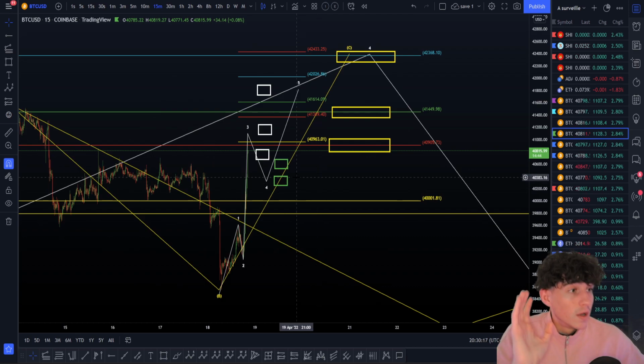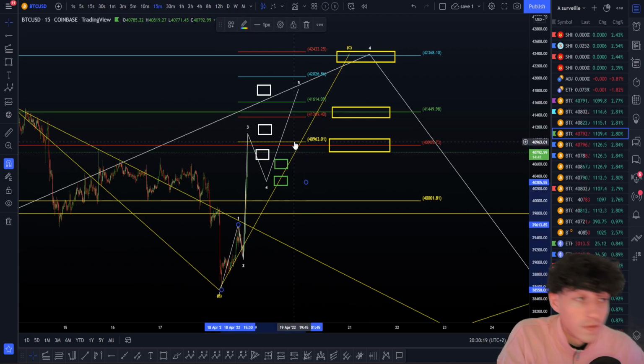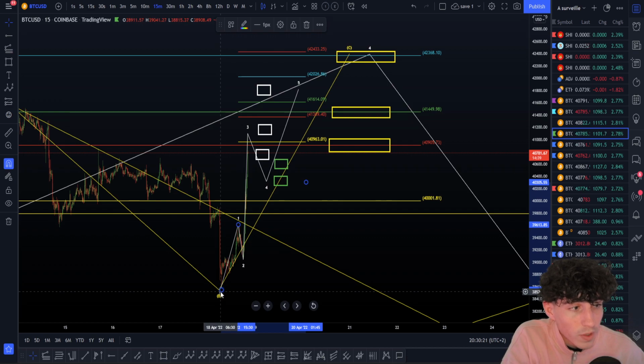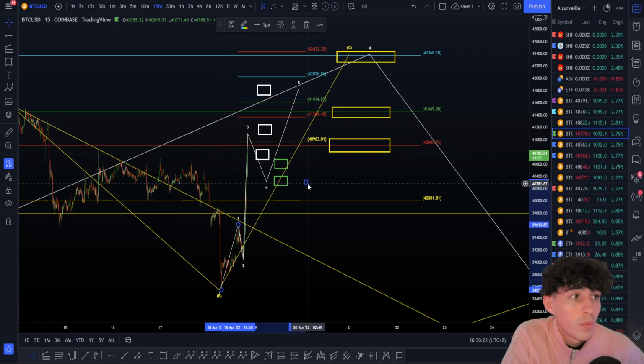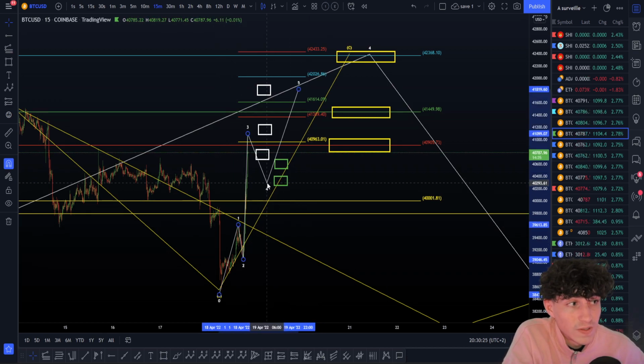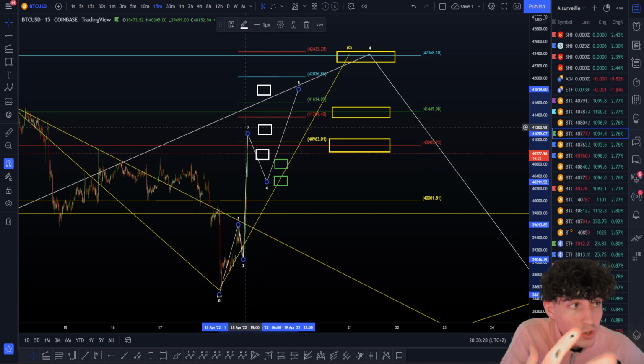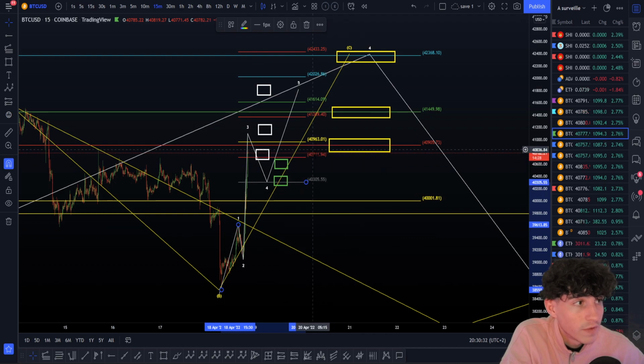But anyway, so yeah, here to find the wave 5, sorry, you have to place your extension tool from the wave 1 root to the wave 1 top and to the wave 4 bottom. So the wave 4 bottom is for now expected here. Now if we push higher, it's gonna change. Okay, so you just have to go a bit higher, and you're gonna find targets.